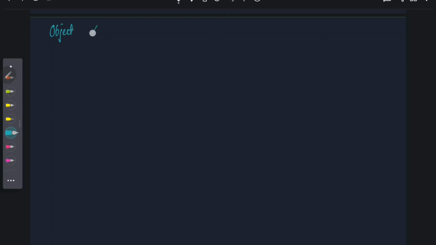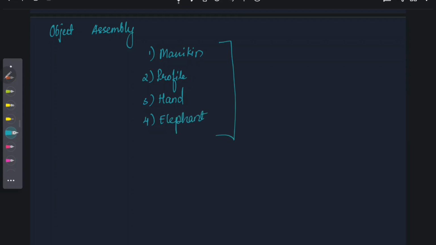Object assembly. There are 4 objects and the order of presentation is mannequin, profile, hand, and elephant. These are arranged in a specific order, jumbled up, so that the participant can then put these pieces together and make something out of it.